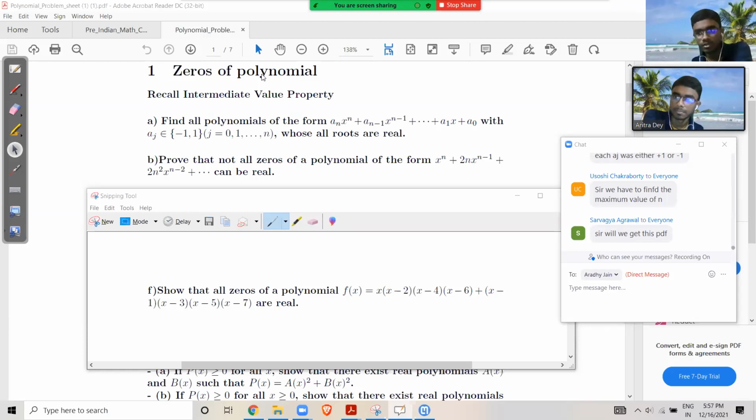For the previous one, the reason is that using the AM-GM inequality, I found that the maximum value of this sum is n, and this particular thing is less than or equal to 3.